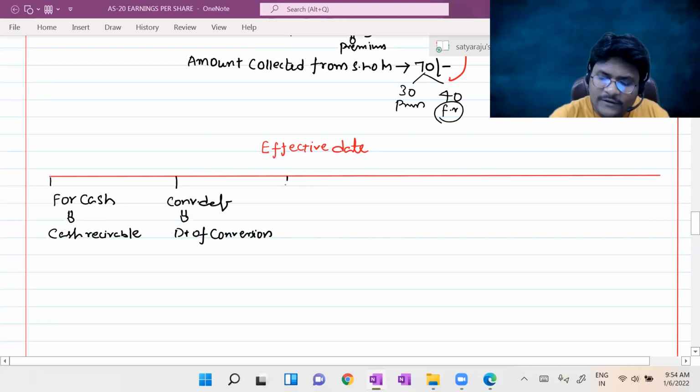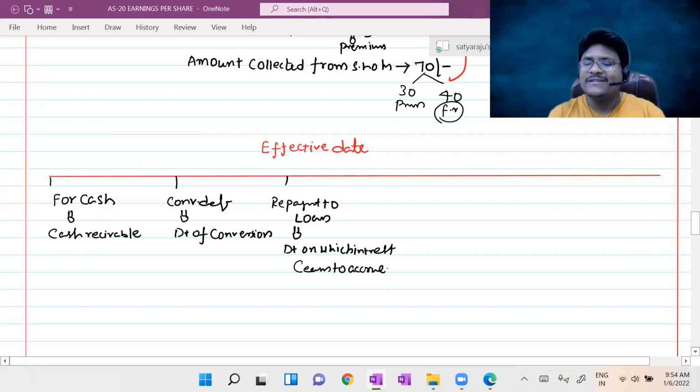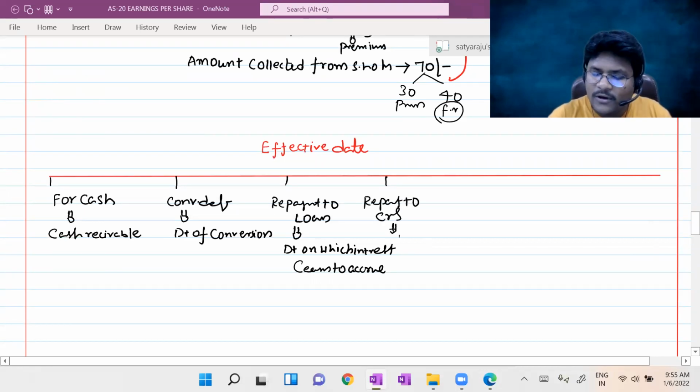In case equity shares are issued for repayment of loans, then the effective date will be the date on which interest ceases to accrue. Date on which interest stopped. Interest accrual stopped. Repayment to creditors, you can take as the date of settlement.